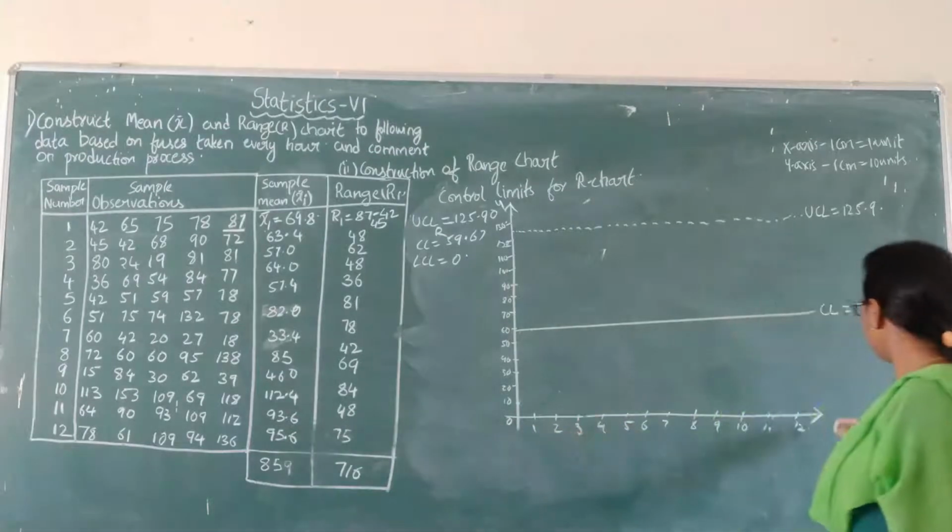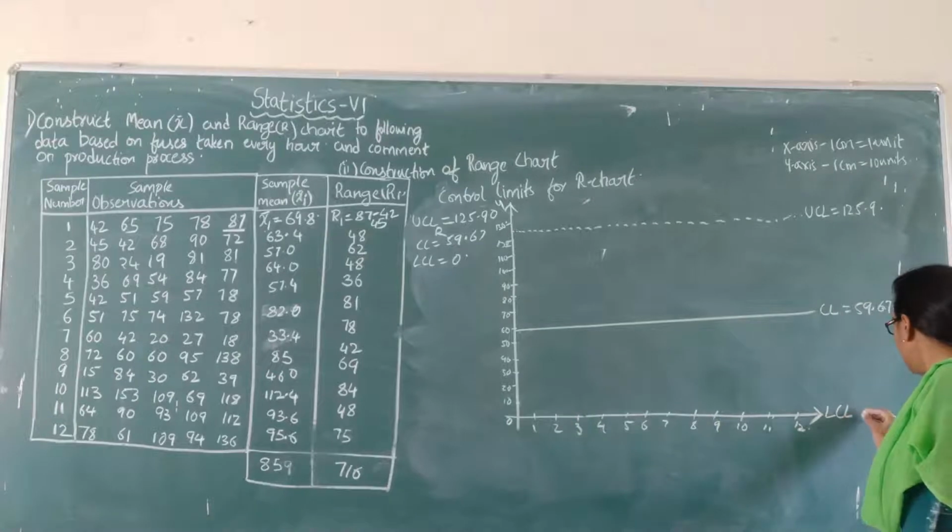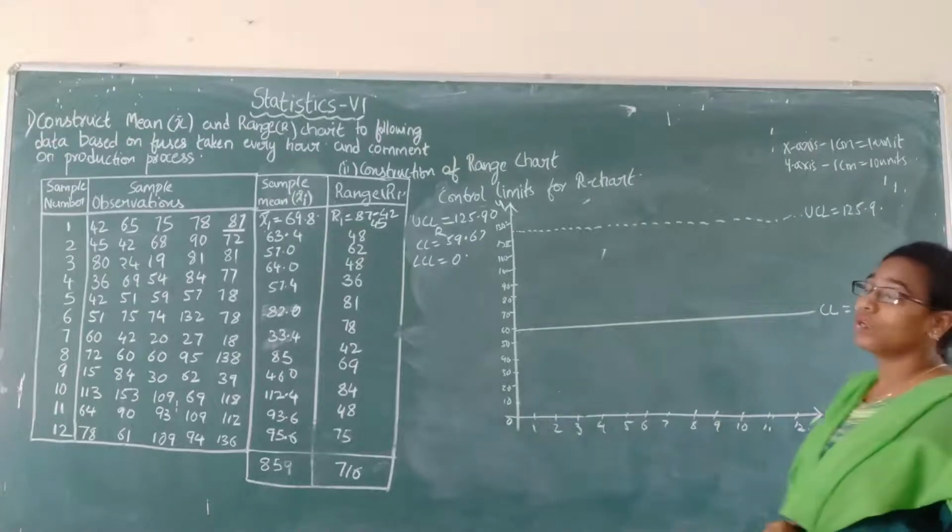On the x-axis only you will get the LCL value, that is LCL equals 0.